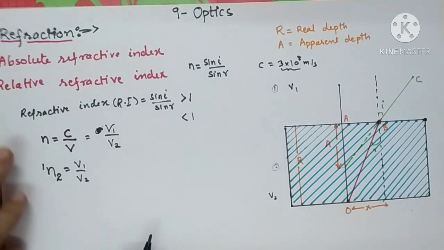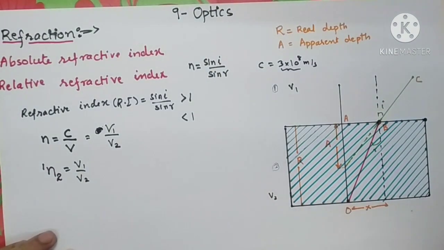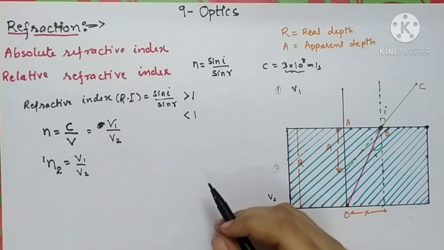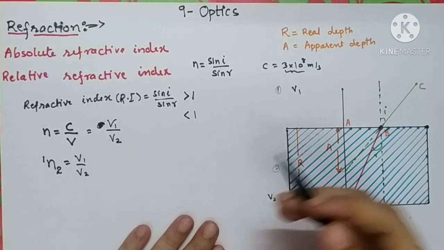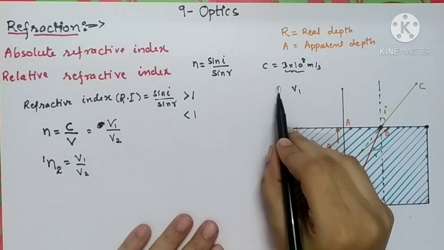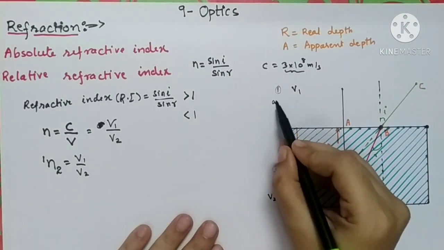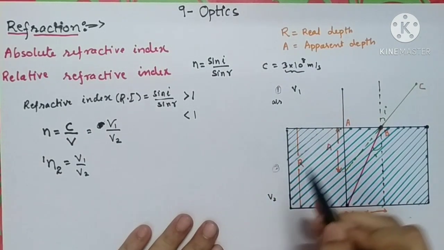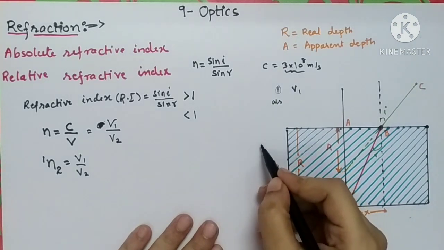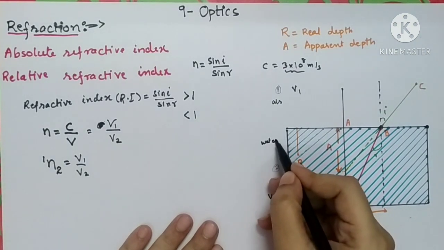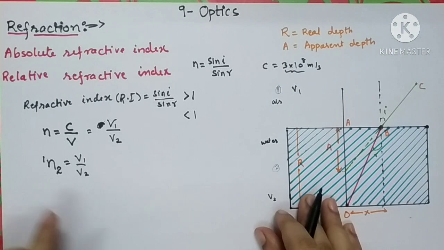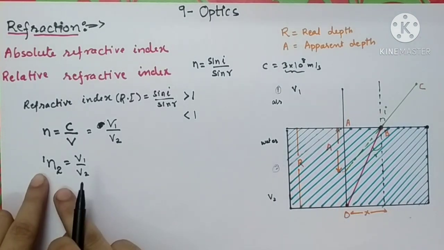Now let us consider another example. Our first medium, we all know, is air, while the second medium is, say, water. Then how will you write down this formula?